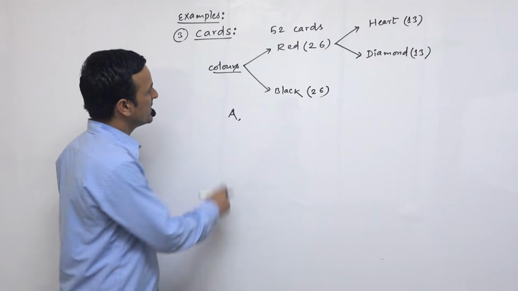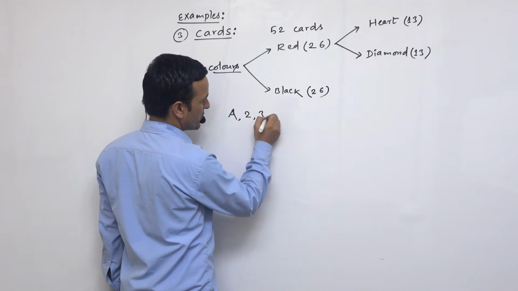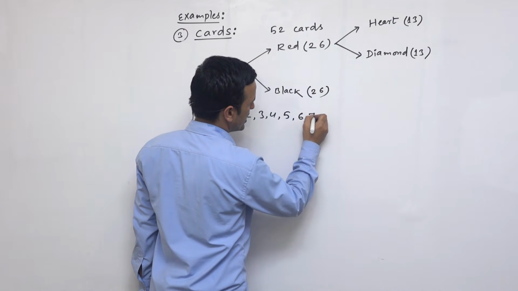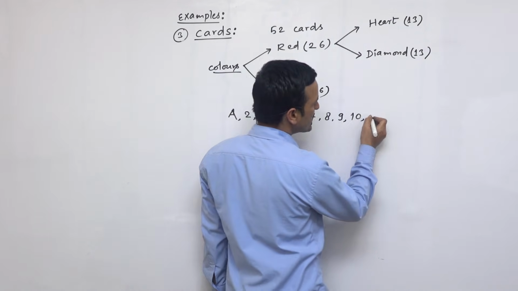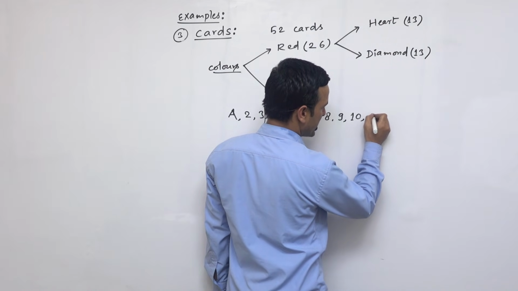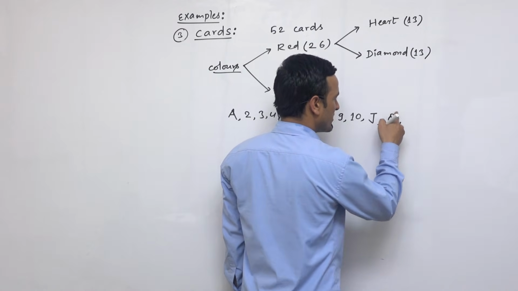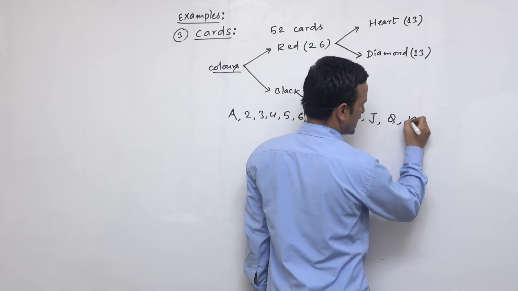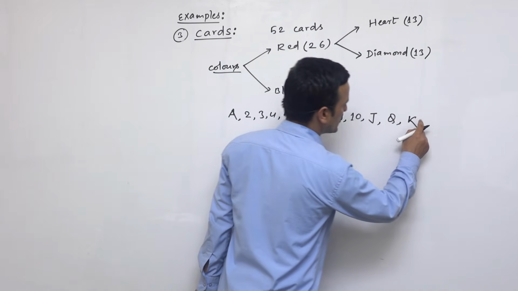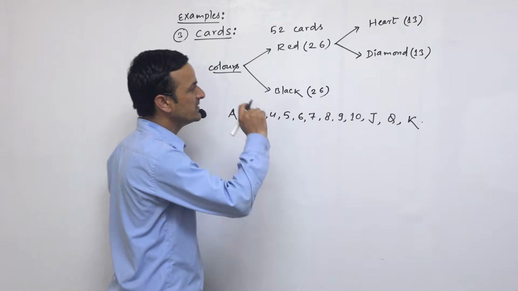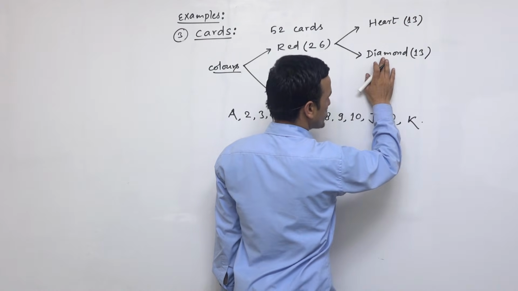A is written, ace, it is called ace, and the number 2, number 3, 4, 5, 6, 7, 8, 9, 10, but there is not 11. So in the place of 11 it is jack, and then queen. For 12 we should write Q, and for 13 it is king. So if you count from A to K, then it will be 13. So one color will be 13 cards, heart as well as diamond.